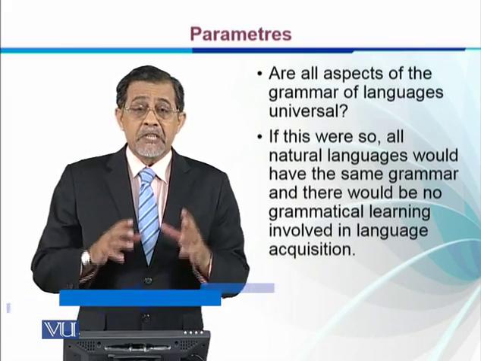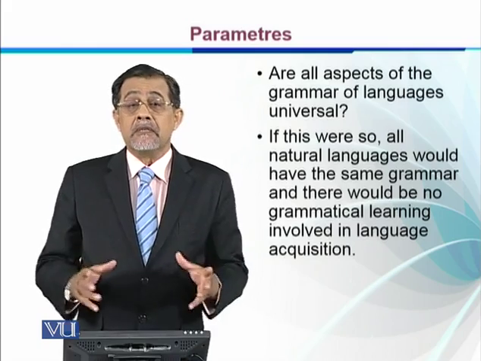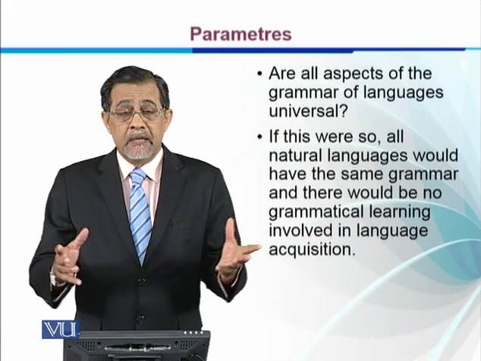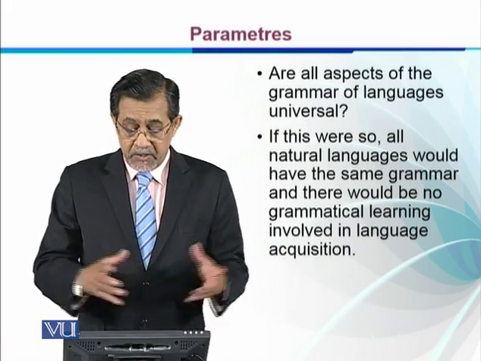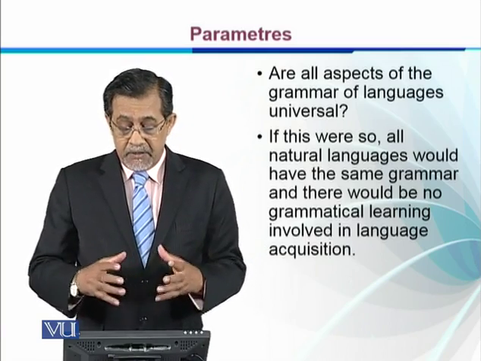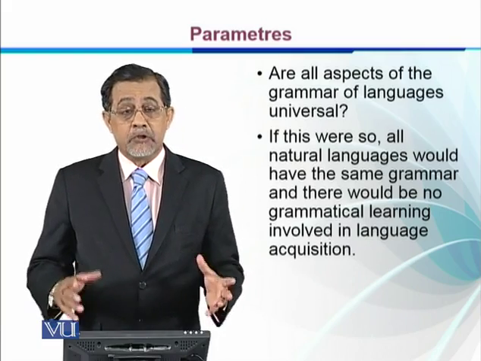Right? If it were so, then what does it mean? It means that all the children of the world would not have to learn any specific language. So all natural languages would have the same grammar, and there would be no grammatical learning involved in language acquisition.